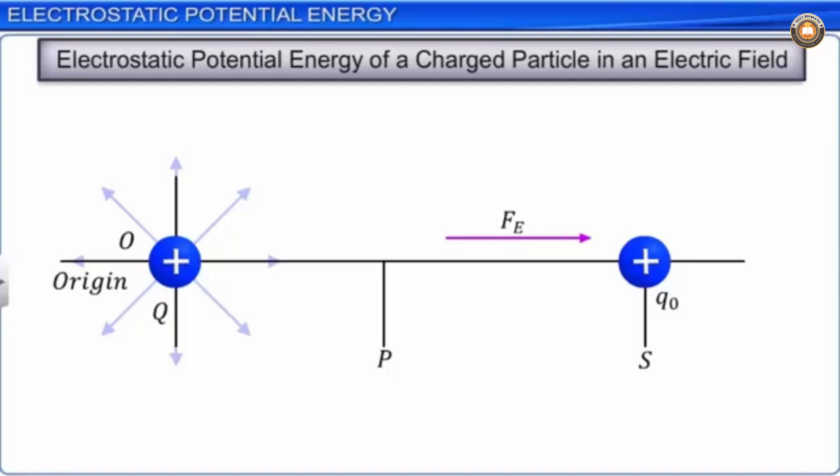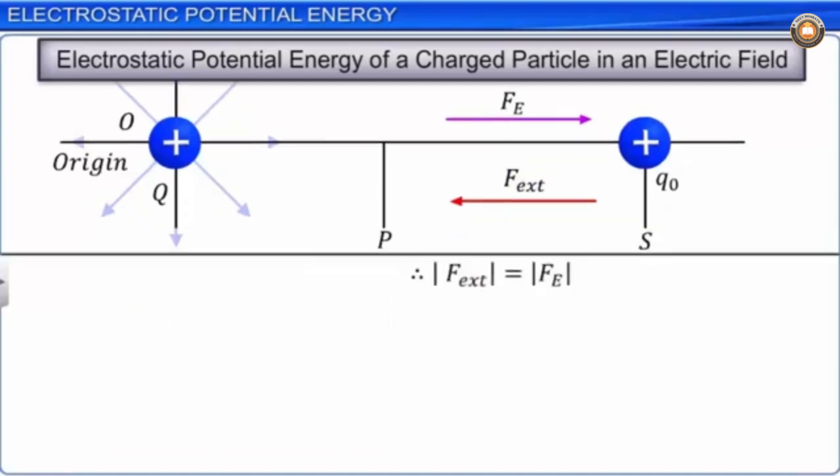The external force F required to move Q0 should be just about sufficient to overcome the electrostatic repulsive force Fe on Q0. Therefore, we can say that the magnitude of the external force F is equal to the magnitude of Fe.